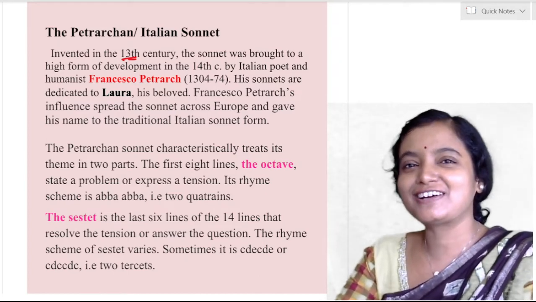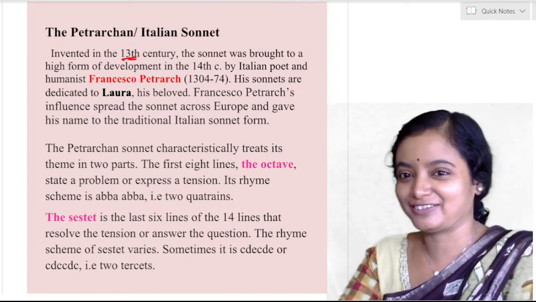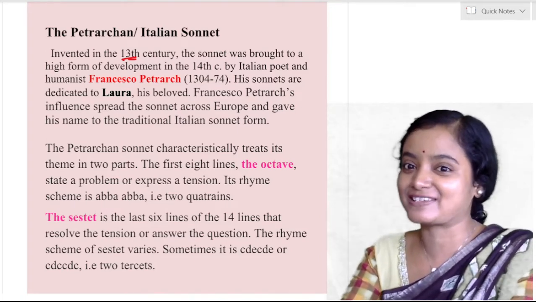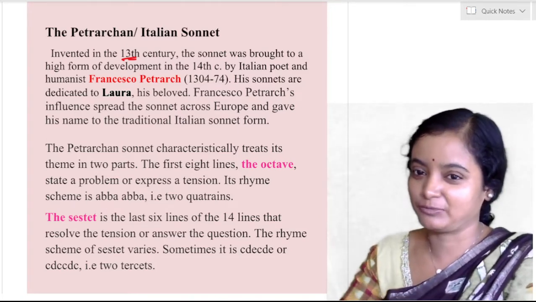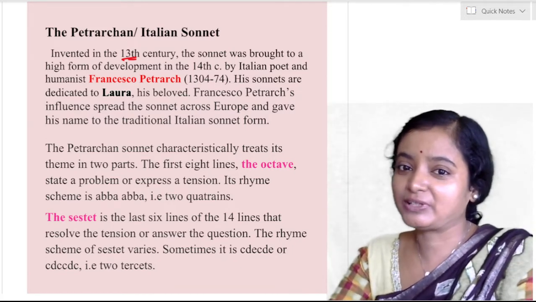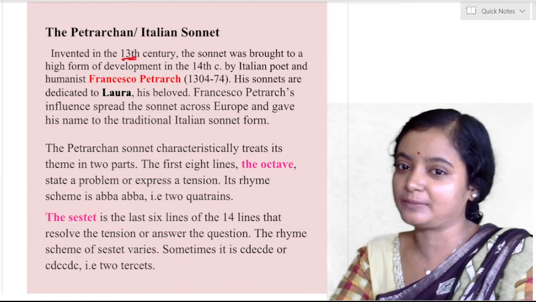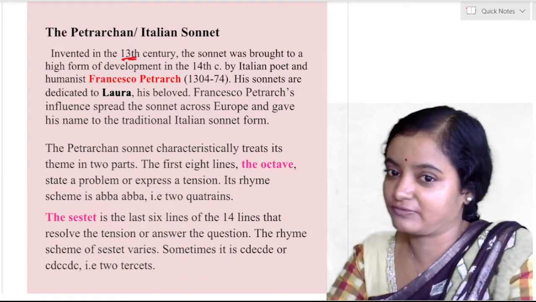Most sonnets are written for someone's love for his beloved. There are exceptions, obviously, like Shakespeare's Dark Lady and Mr. W.H. Petrarch's influence spread the sonnet across Europe and gave his name to the traditional Italian sonnet form.